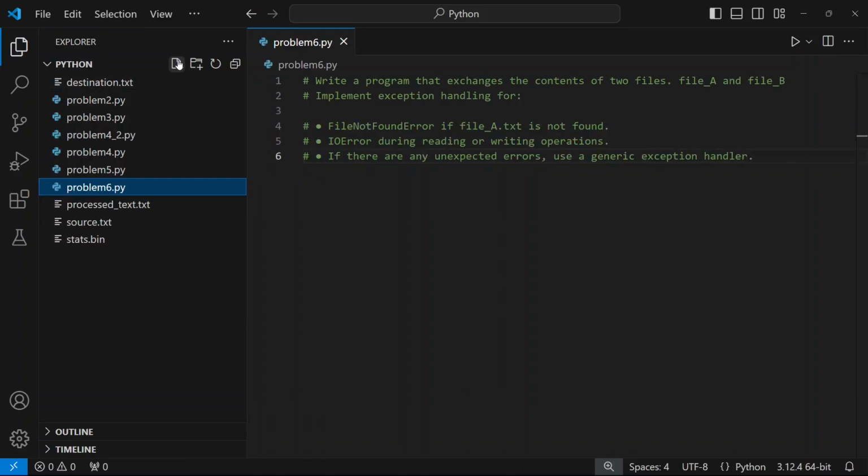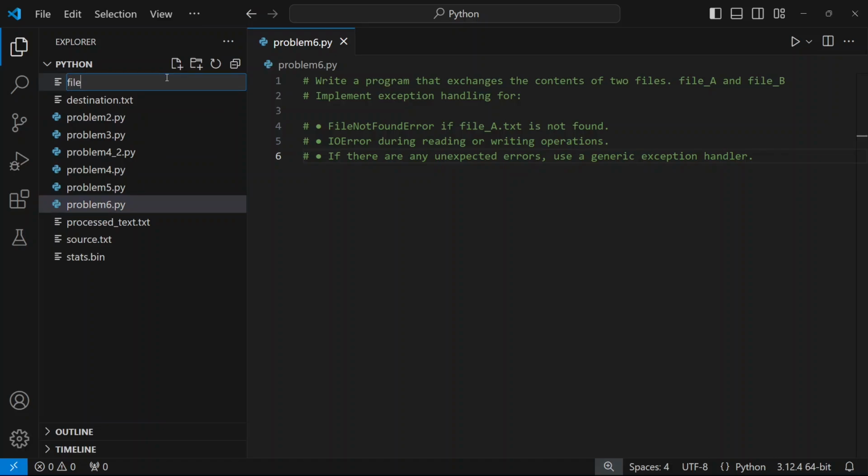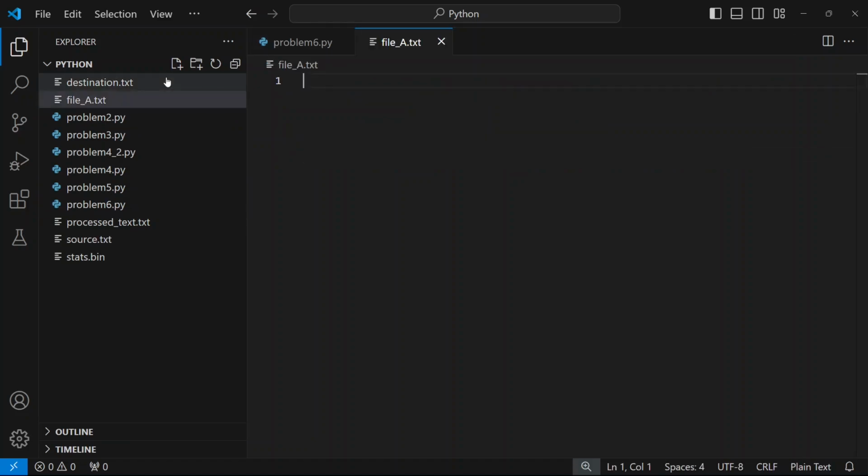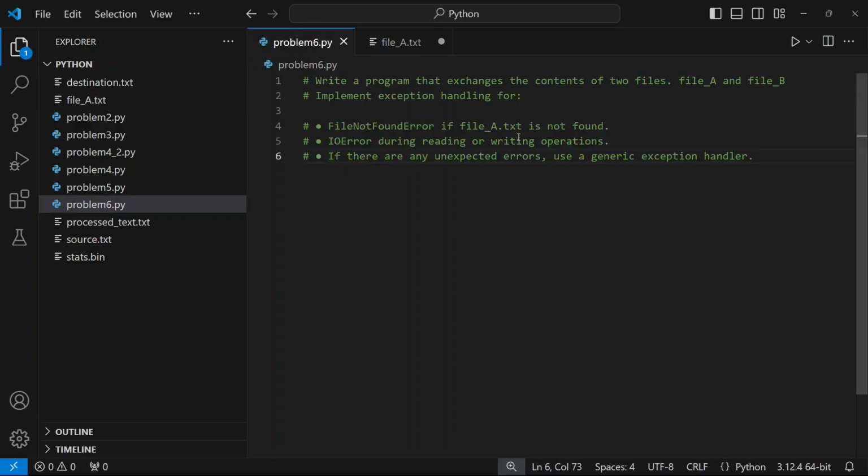Okay. So first we'll create a file, say file A.txt, and here we'll put any message. Okay. Hello world. Okay, we have to exchange the contents.